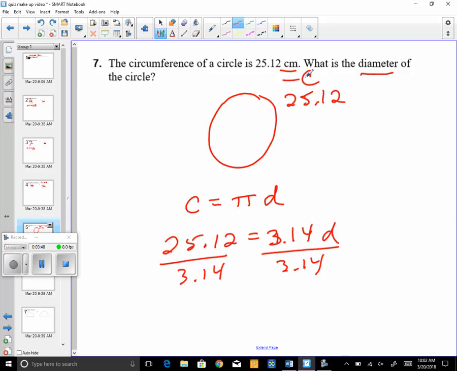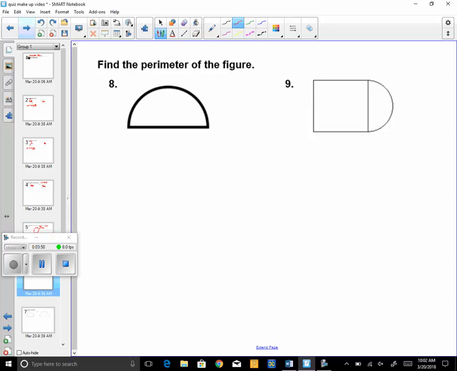All right, moving on. 8. I'm going to give you a diameter of 26 inches. So this entire distance is 26 inches. You need to find the perimeter of this half circle. So the first step is going to be to find the circumference of the circle, but I need to cut it in half. This thing's acting up today. It's kind of weird. You need to cut it in half because it's only half circle.